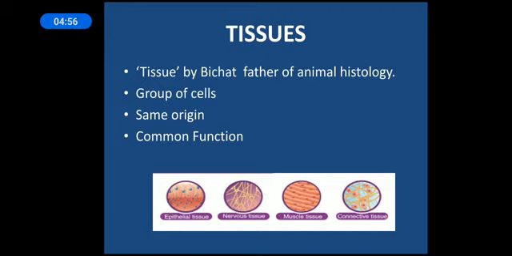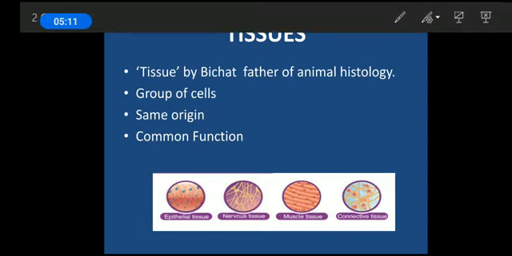So how does this diversity of structures form the different organs? We have to understand the concept of tissue. What is tissue? The term was given by Bichat. He is considered the father of animal histology. Now when I say histology, what does it mean? Histology means the study of tissue. Make sure: logy means the study, and histo means the tissue. So he was the person who first studied tissues widely, so he's called the father of histology.